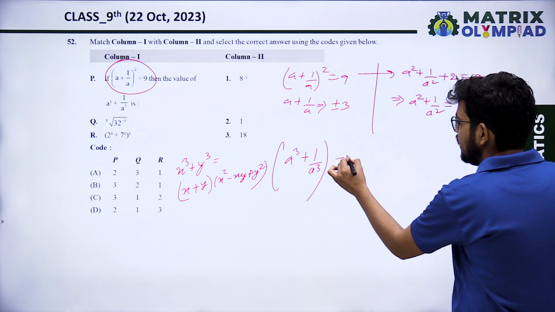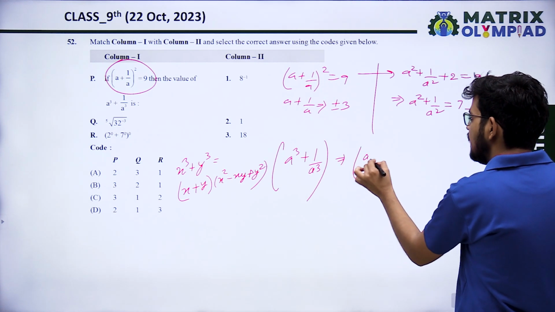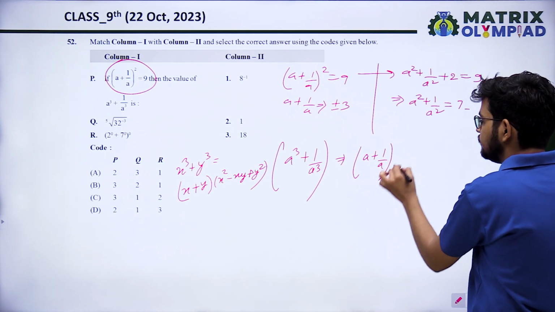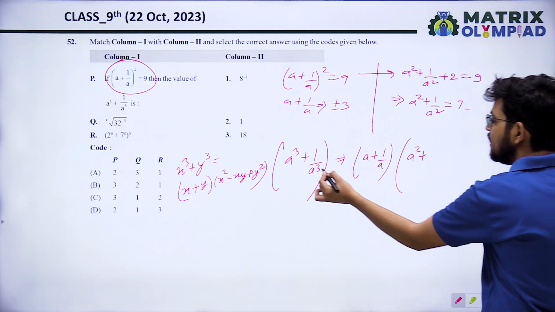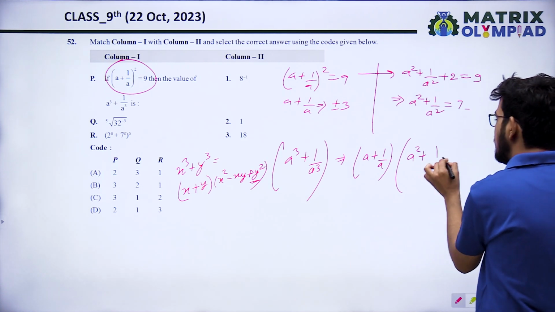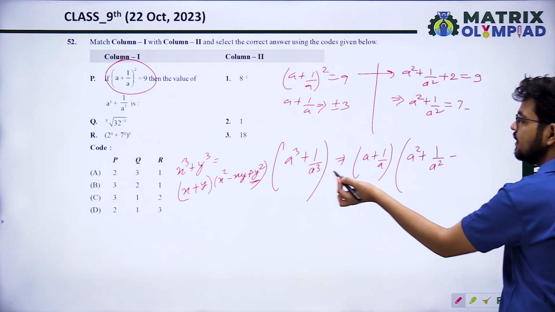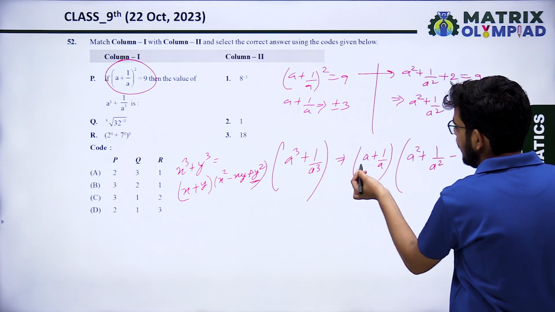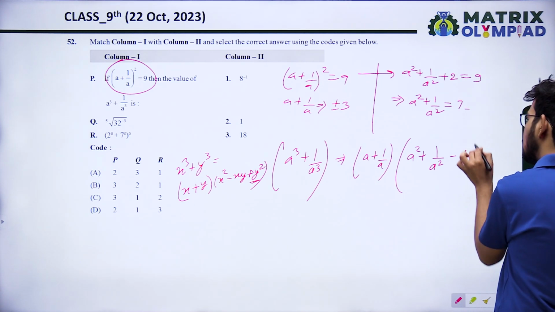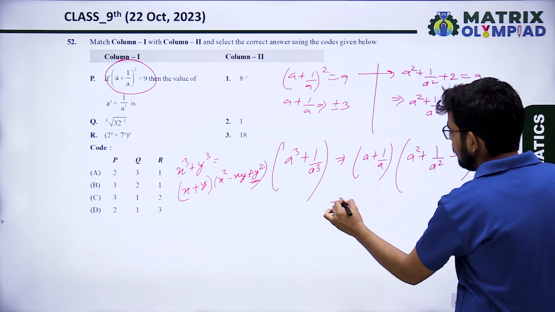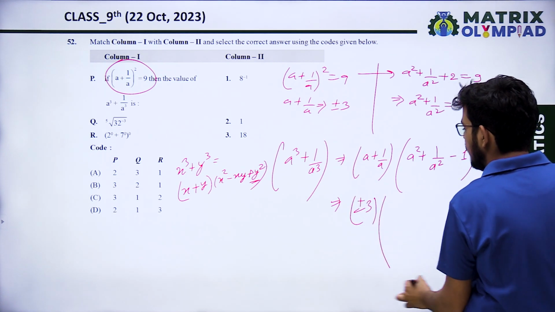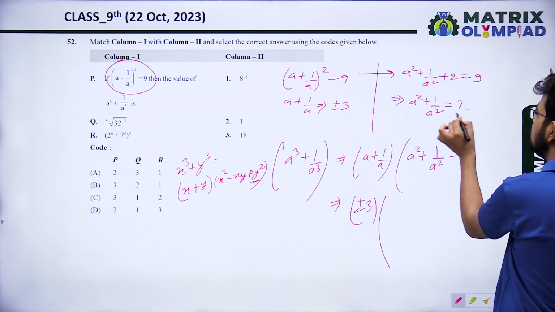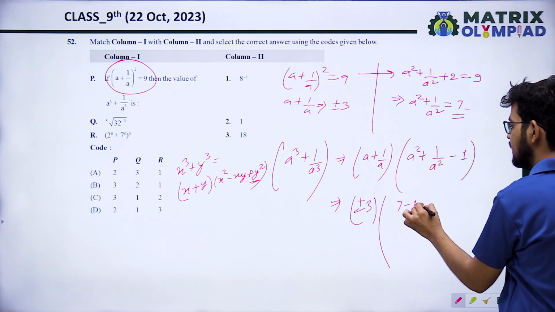So a cube plus 1 upon a cube means (a plus 1 upon a) multiplied by (a square plus 1 upon a square minus a into 1 by a, that is 1). The value of a plus 1 upon a is plus minus 3, and a square plus 1 upon a square is 7 minus 1.